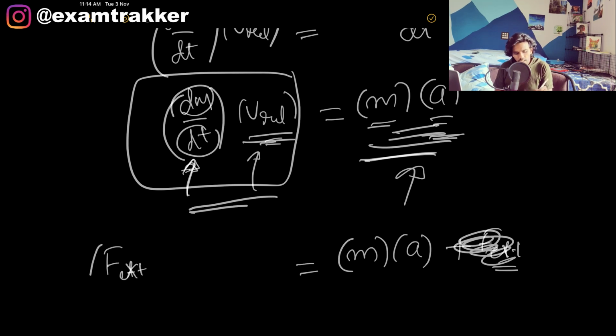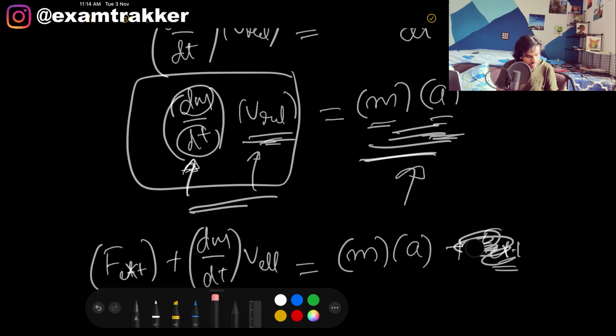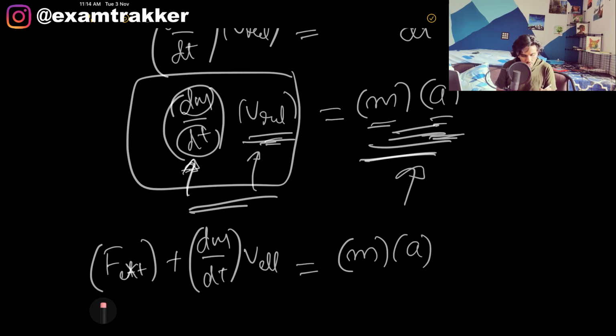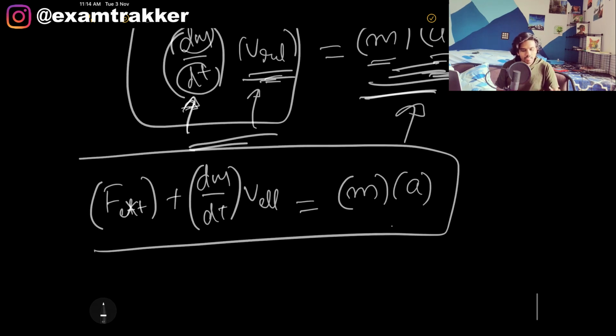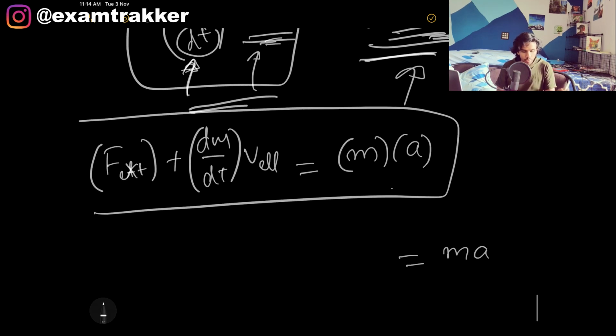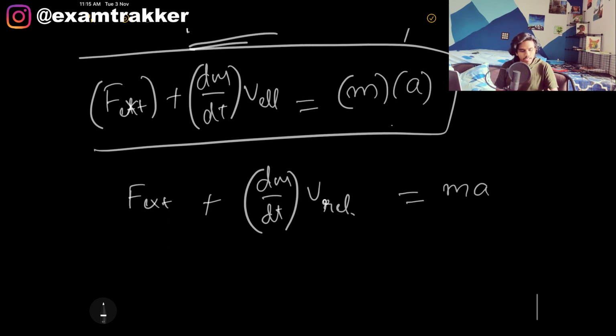Okay, let me clear this part on the right side so that there is no confusion at all. This, guys, right here is the variable mass equation: m a equals dm by dt into v relative plus F external. Let me explain this whole equation again.